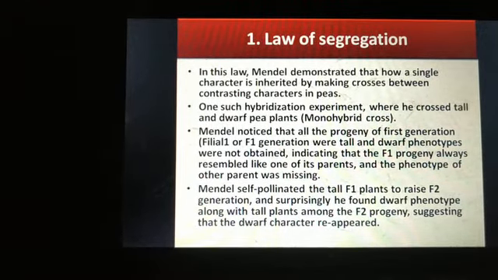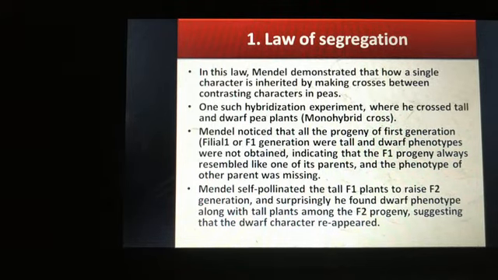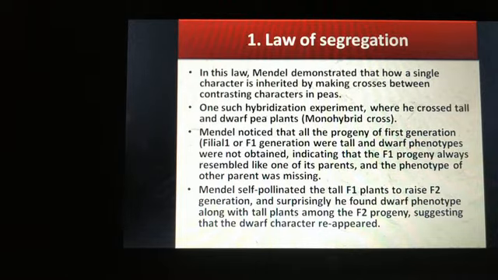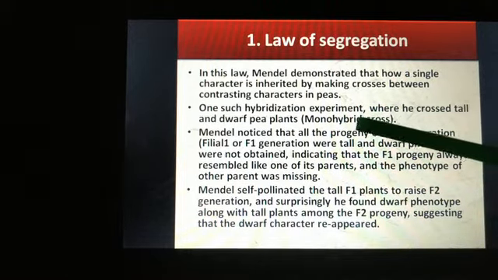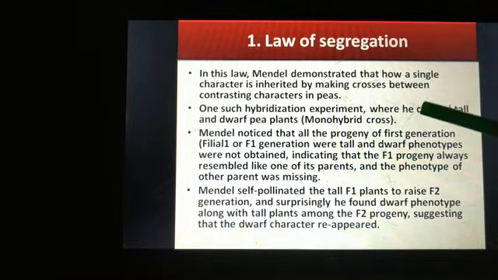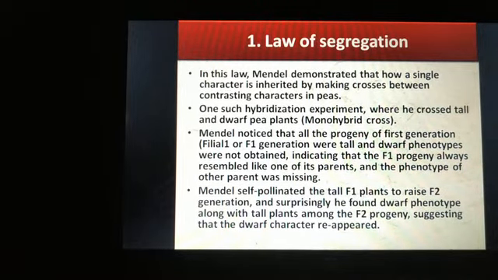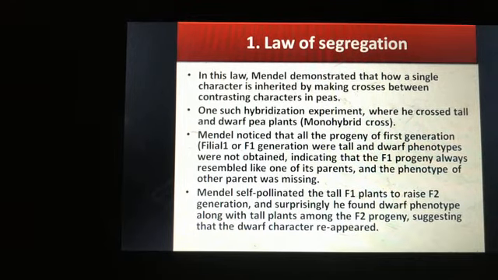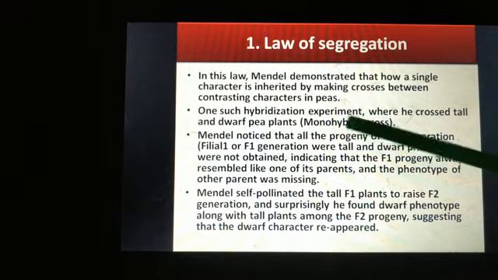And in one such hybridization experiment where he crossed tall and dwarf pea plants, this is known as a monohybrid cross. Students, a monohybrid cross means the cross which is made by using only a single character. For example, if we are taking only the height of the plant, we are using only a single character, and that cross is called a monohybrid cross.